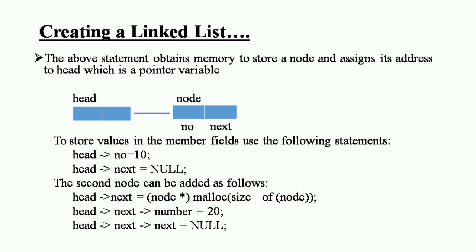See, to store values in the member fields use the following statements: head arrow number equal to 10, head arrow next equal to null. If null is there, there is no connection. The second node can be added as follows: head arrow next equals node star, a pointer, which means the address, malloc size of node in brackets. Head arrow next arrow number equal to 20, head arrow next arrow next equal to null. This way the nodes are connected.